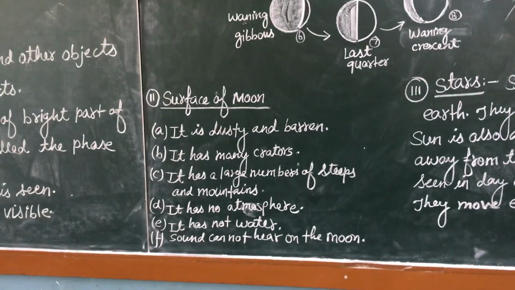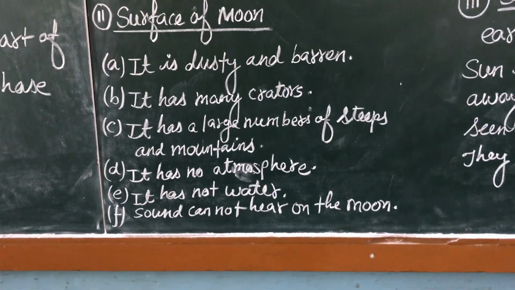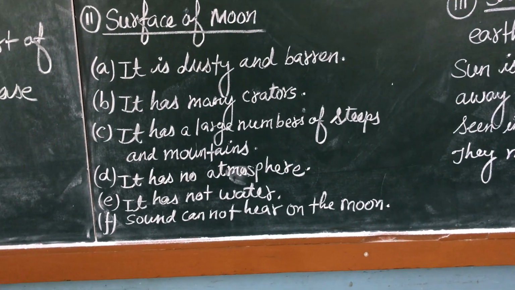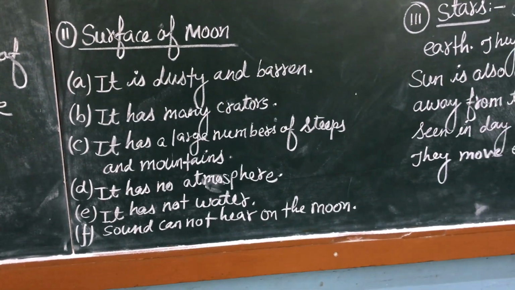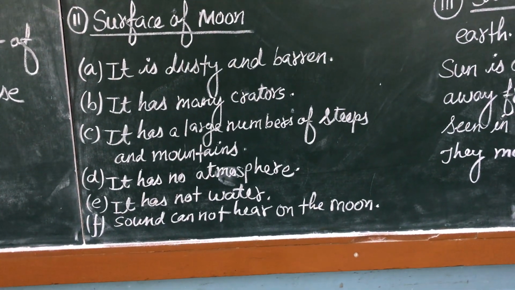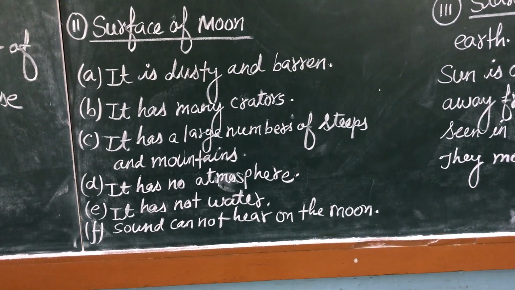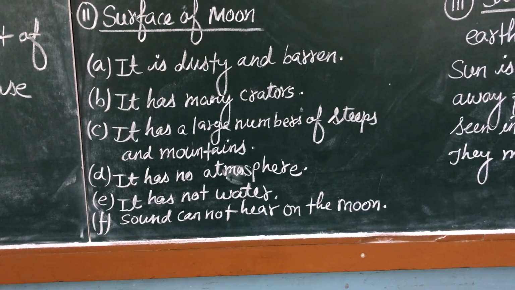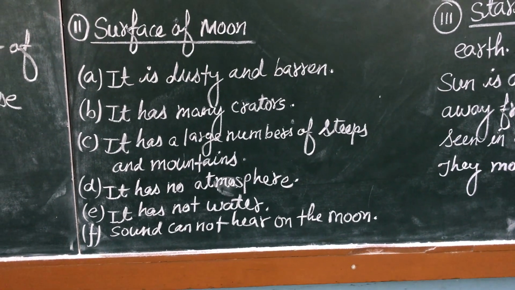Now we will see our second topic, that is the surface of the moon. How was the surface of the moon when the astronauts landed on it? They saw the following features. On 21st July 1969, American astronaut Neil Armstrong landed on the surface of the moon, and he observed the following properties.